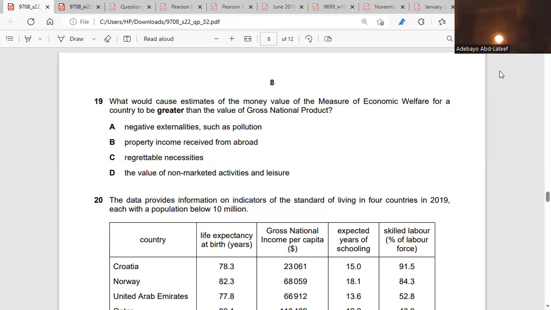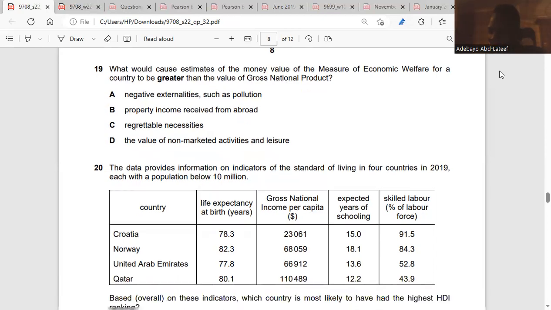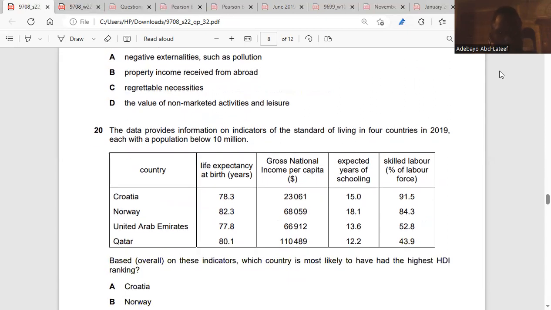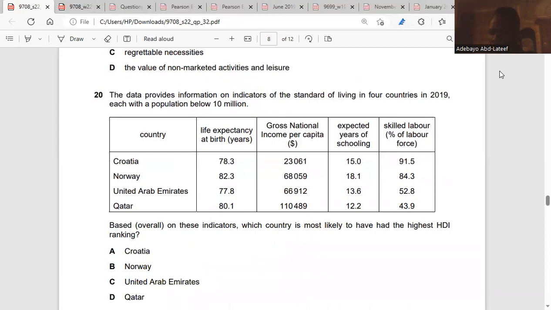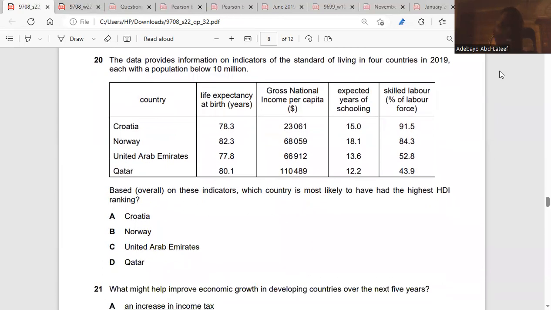So it's question 20 now. The data provides information on indicators of the standard of living in 4 countries in 2019, each with a population below 10 million.